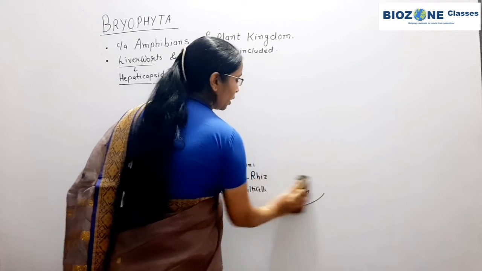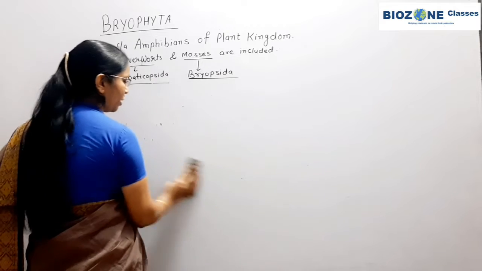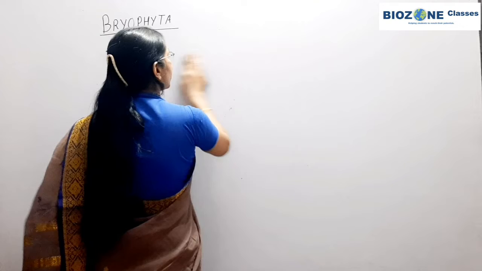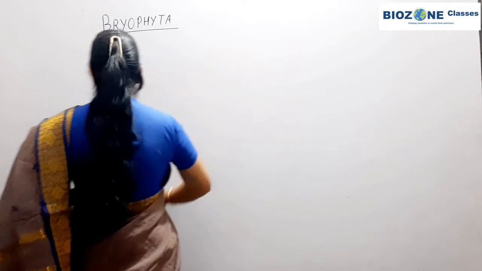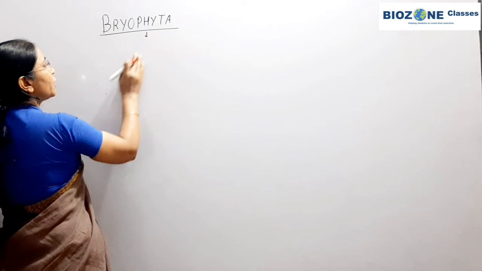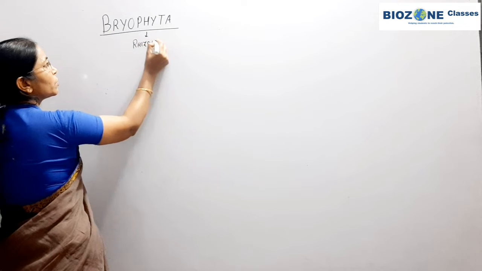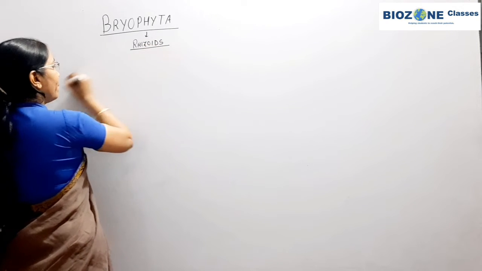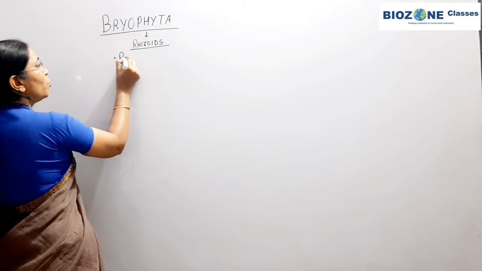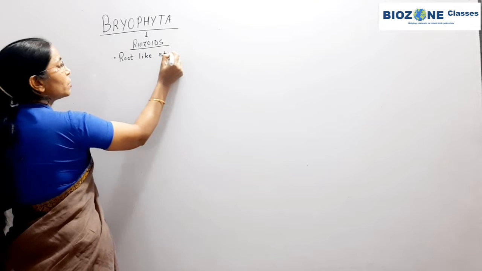When we study about rhizoid, two types of rhizoid are present in Bryophyta, smooth walled rhizoid as well as tuberculate rhizoid. Now we study about rhizoids. So rhizoids means they are not a root, but they are root-like structures.